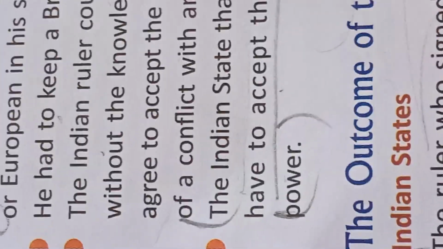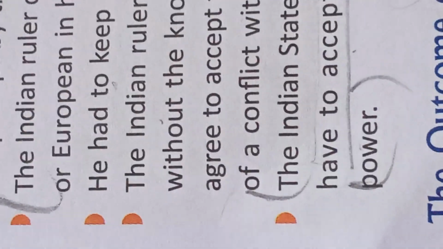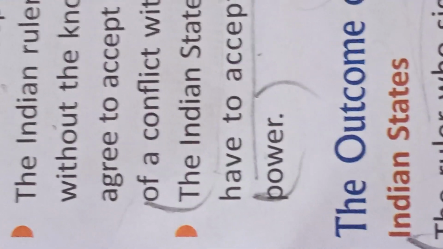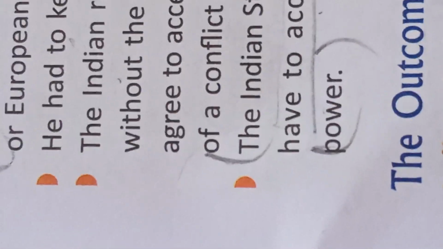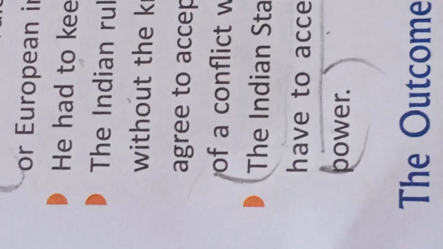What were the outcomes of this alliance? First, the Indian ruler who signed the alliance actually became a subordinate state and lost its independent foreign policy. They became the subordinate state, and they lost their independence.